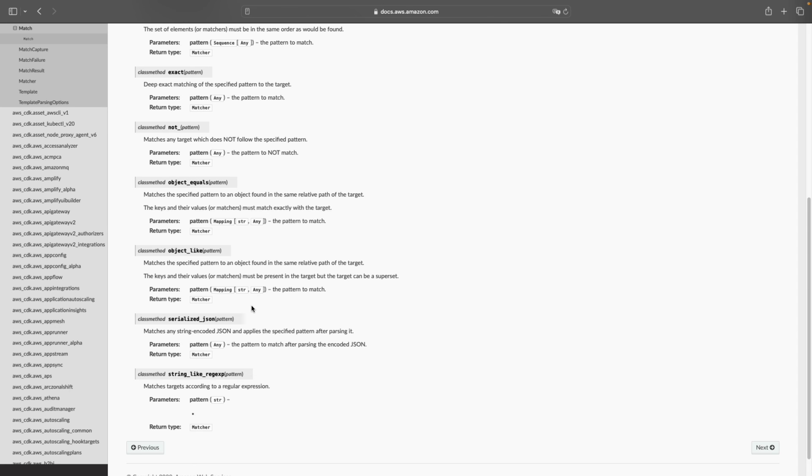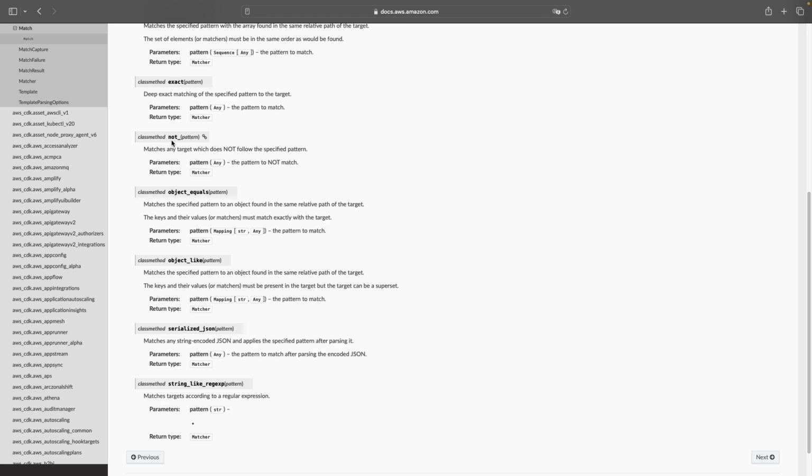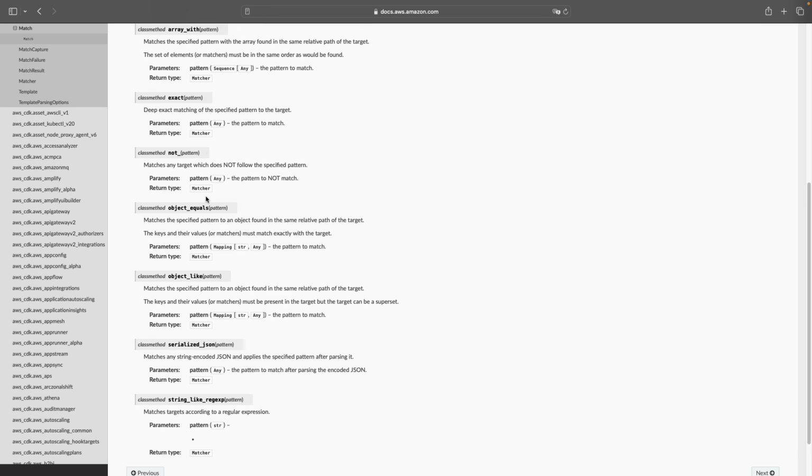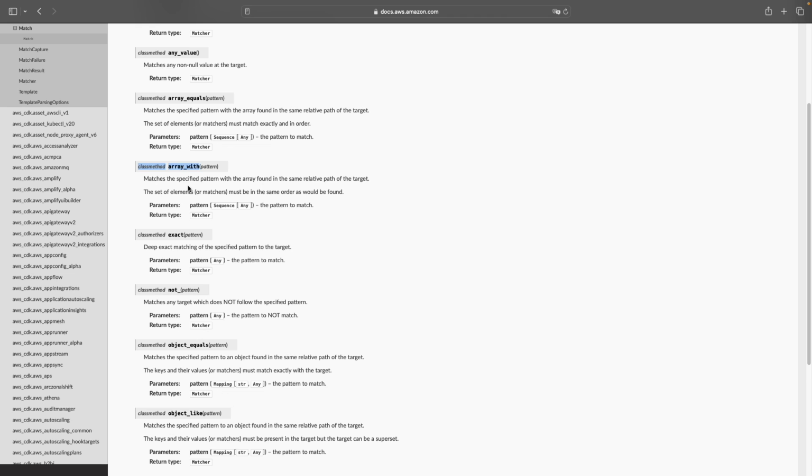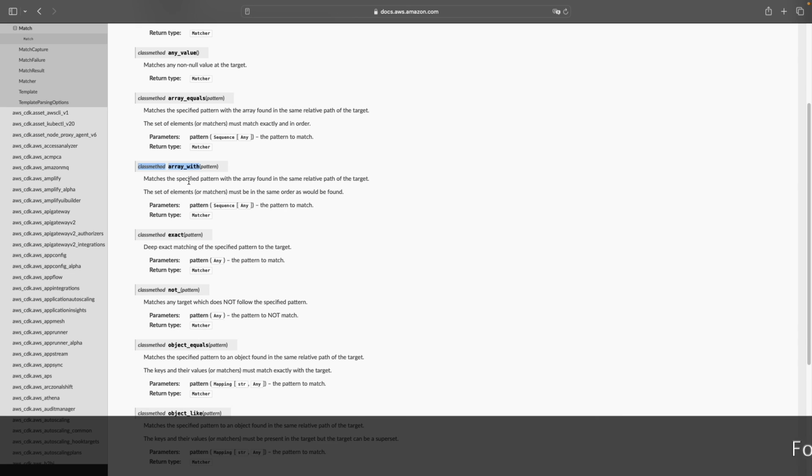The Match class provides multiple other methods which you can use to customize your matching behavior. For instance, objectEquals, which matches the object in an exact manner. The not method, which ensures this particular pattern does not exist. The exact method does a deep exact matching for any object. arrayWith can help you assert a subset of an array, whereas arrayEquals asserts the absolute array value for you.